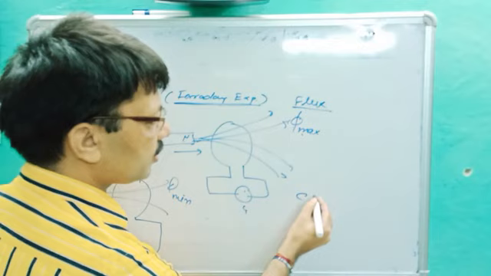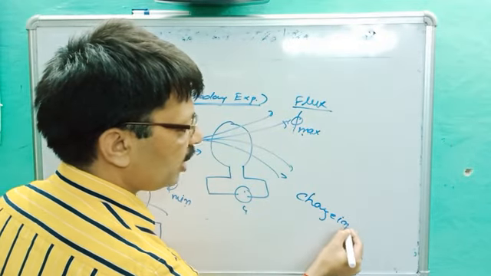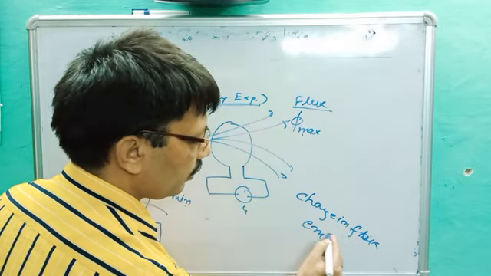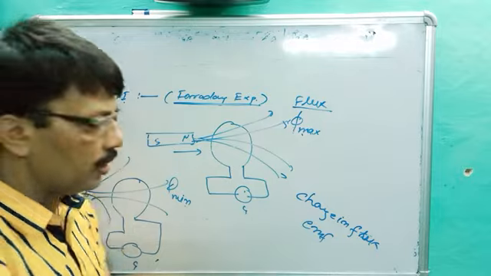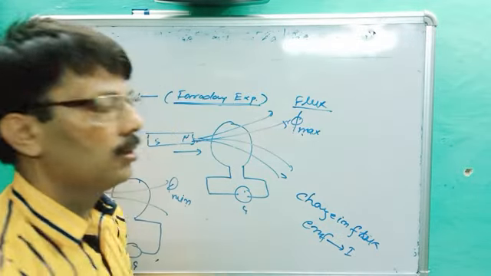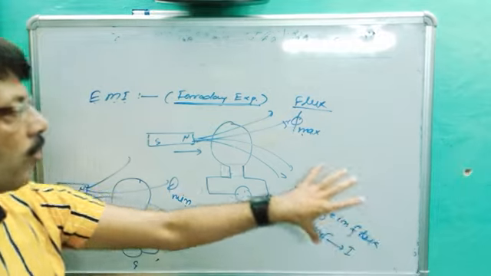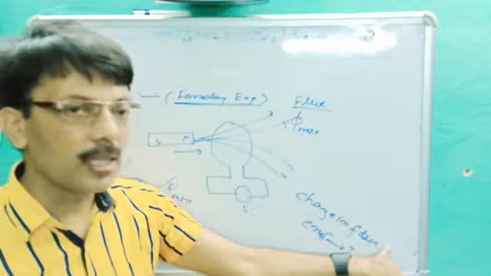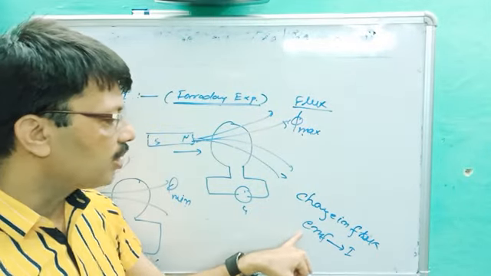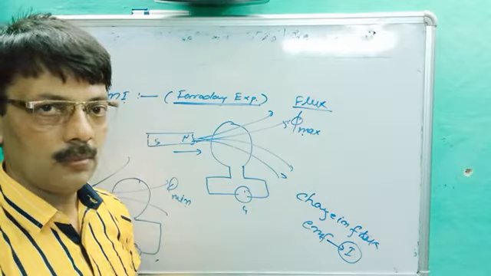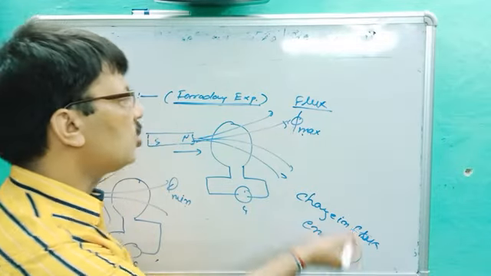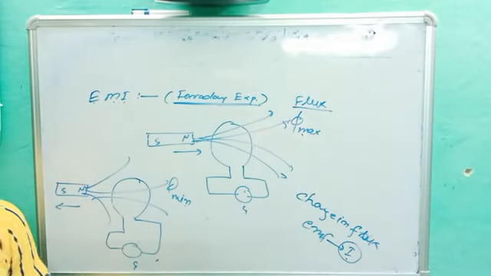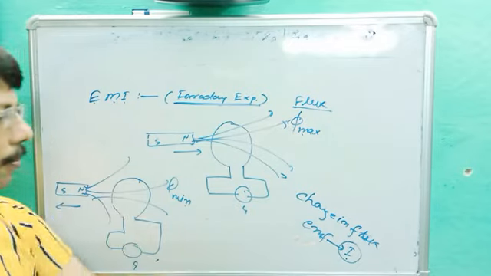And if there is a change in flux, EMF is created. It means one terminal becomes positive and the other terminal becomes negative, and this creates the current. Very, very important point: due to change in flux, you can make the change in flux by moving the coil or by moving the magnet away from each other. Due to the change in flux, EMF is created, and when EMF is created, the current starts flowing. This current is called induced current, and this phenomenon is called electromagnetic induction.